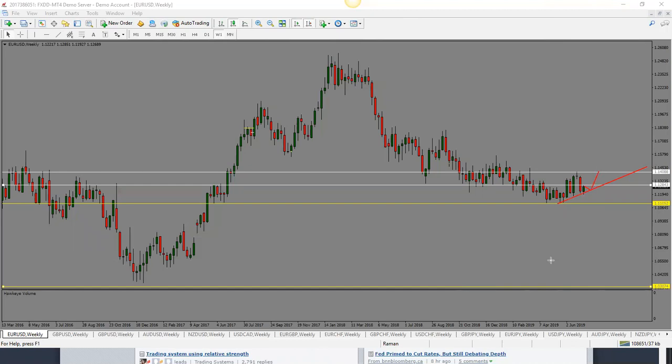So we're at an interesting level in Euro dollar. I would say the bias is still slightly bearish here, but watch out for this type of move. Price could just bounce off of this trend line and go higher. So it's still trading in the range, and it could go towards the top of the range.